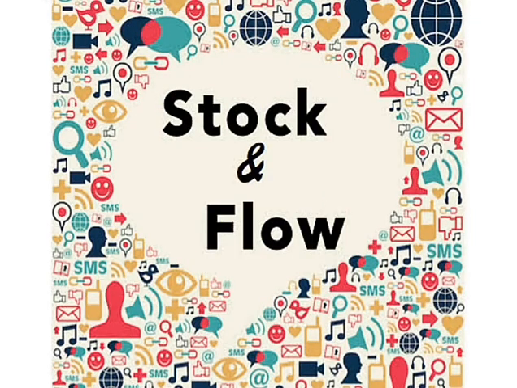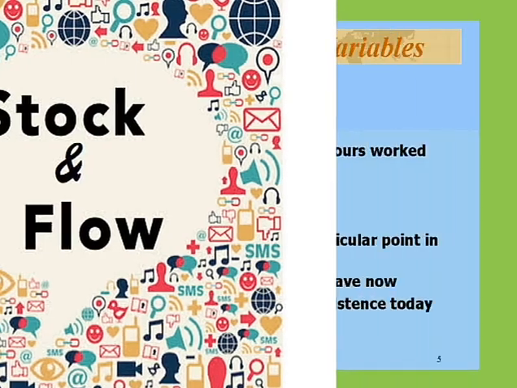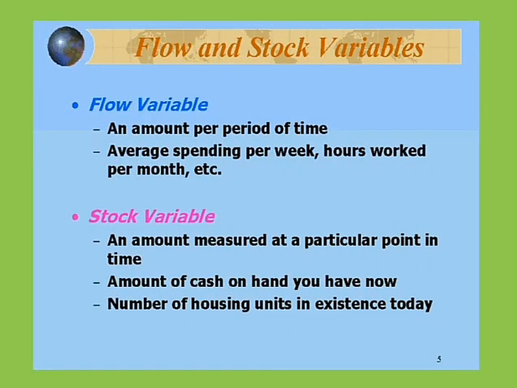So now we have stock and flow. First we have to clear the definition of stock and flow variables. A flow variable is an amount per period of time. Example: average spending per week, hours worked per month. If we talk about the stock variable, it is an amount measured at a particular point in time. Example: amount of cash on hand you have now, number of housing units existing today.